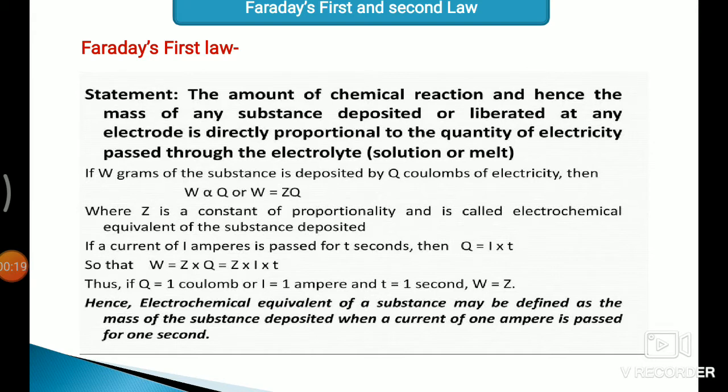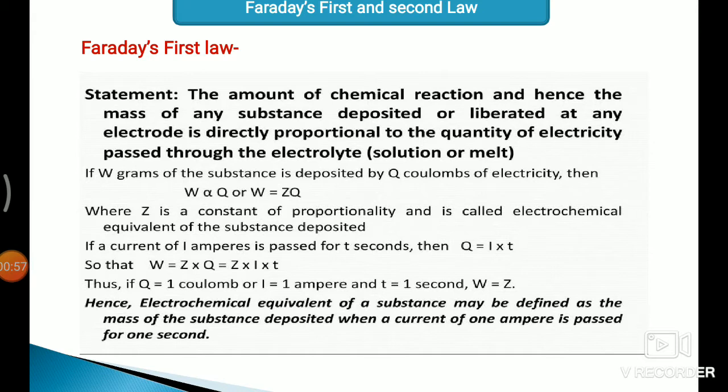The statement of Faraday's first law is: the amount of chemical reaction, and hence the mass of any substance deposited or liberated at any electrode, is directly proportional to the quantity of electricity passed through the electrolyte. It means the weight of the substance deposited or liberated at the respective electrode during electrolysis is directly proportional to the quantity of electricity passed through an electrolyte.